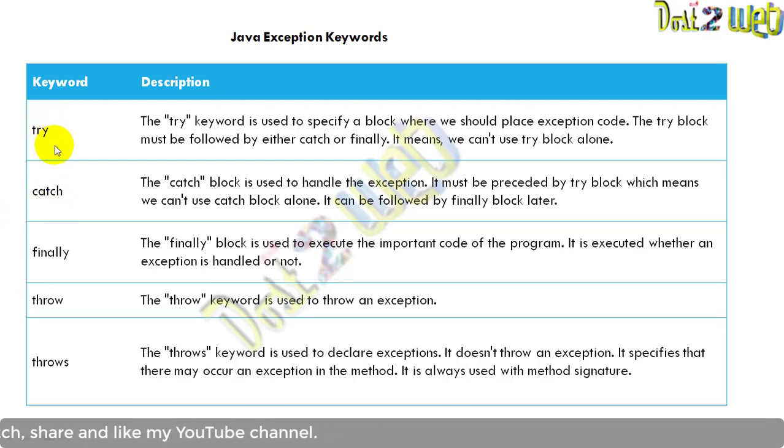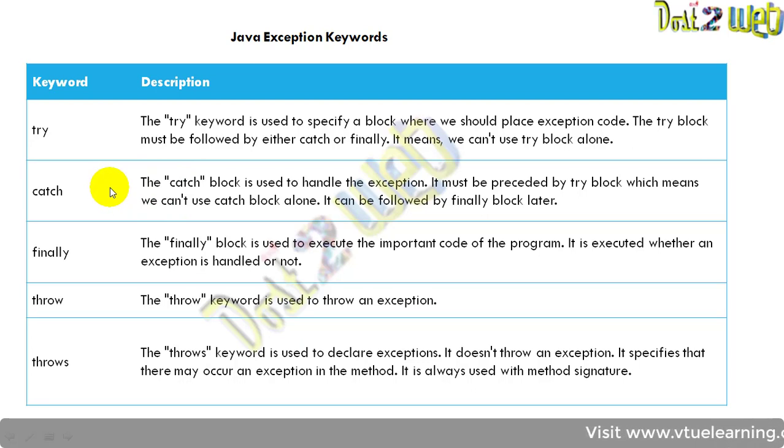In the try block, whatever operation you are going to perform will be there. Whatever error is going to occur will be in the try block, and it will be thrown. When it is thrown, it will come to the catch block. What will the catch block do? It will handle the exception. Whatever exception there is, it will be handled by the catch block.